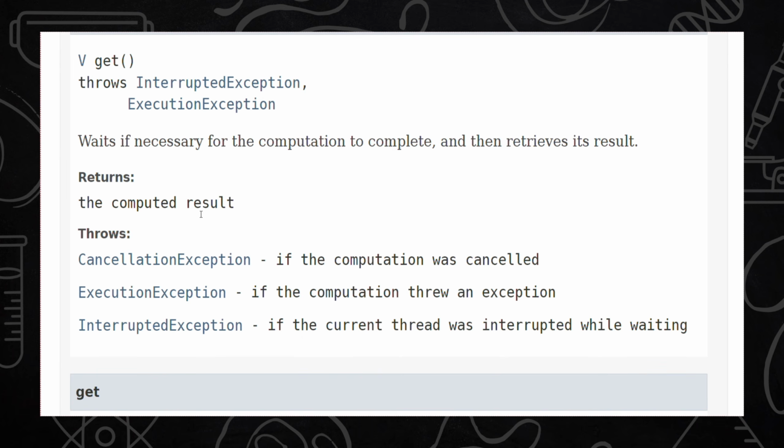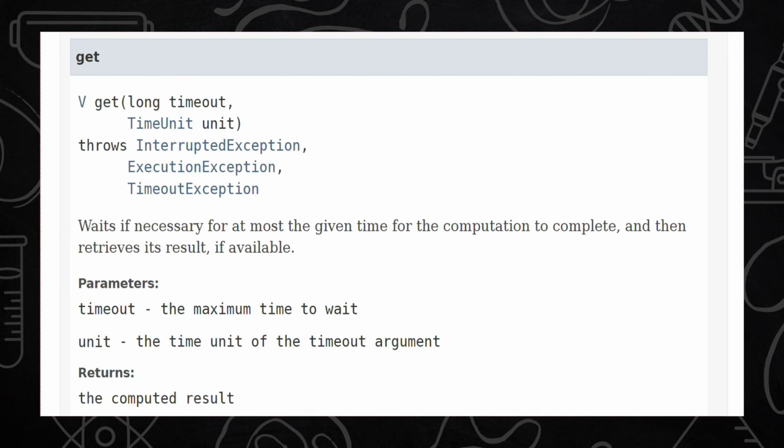This can throw multiple exceptions, as we can see here. If the thread is already cancelled and we try to call get on that, then it will result in a CancellationException. In case our execution itself throws some exception during the execution, then it will throw an ExecutionException. And if the currently running thread got interrupted while waiting, in that case, this get call can throw an InterruptedException. In the end, we have this overloaded form of the get method where we can define a particular timeout.